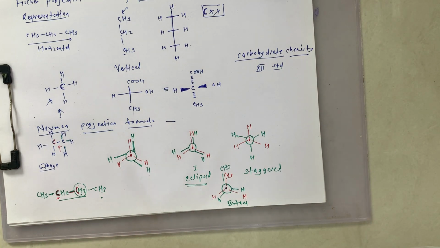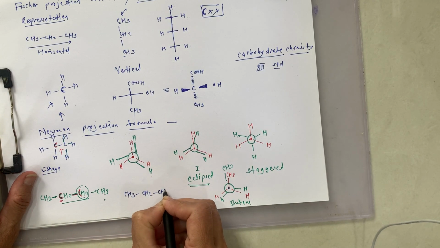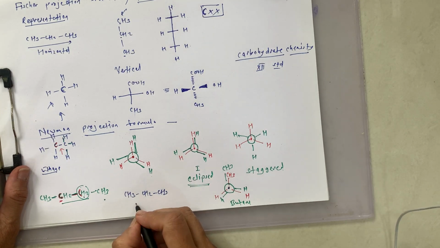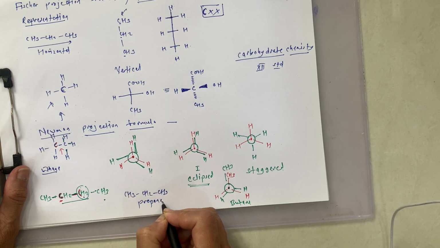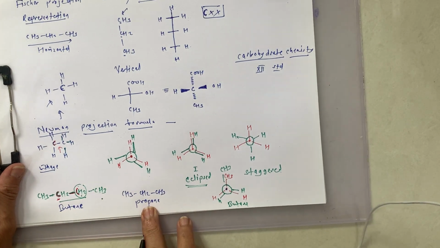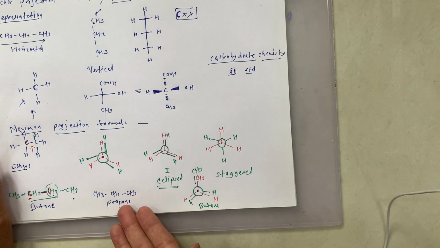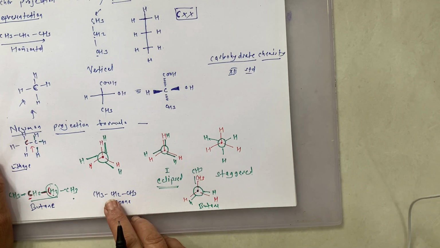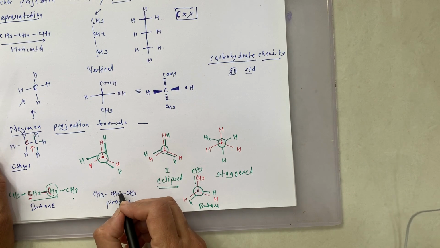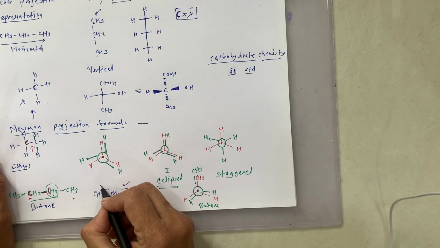But suppose the compound is like this: CH3, CH2, CH3. What is this? This is our propane. This is butane, while this is our propane. Then how to write this propane? Now you may ask, where is the equal distribution? There is no equal distribution here. And if you think of equal distribution, then this is only the one carbon. There is no C-C bond. So in this structure we have to consider either this bond or this bond. You may think about this or you may think about this.